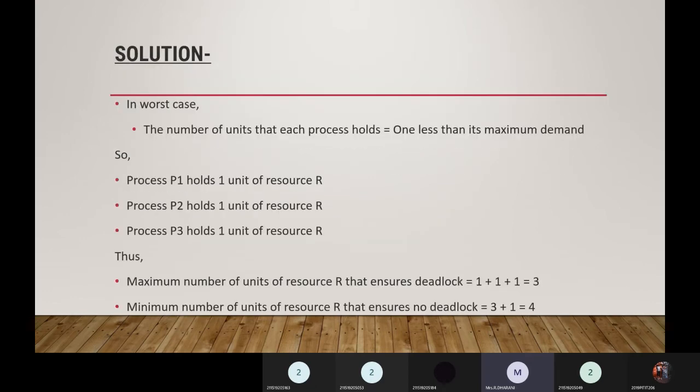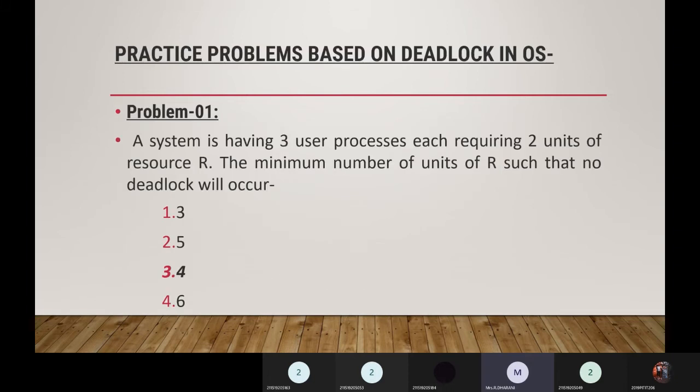So here the question is, a system having 3 user processes, each requires 2 units of resource R. They are asking for the minimum number of units of R such that no deadlock will occur.